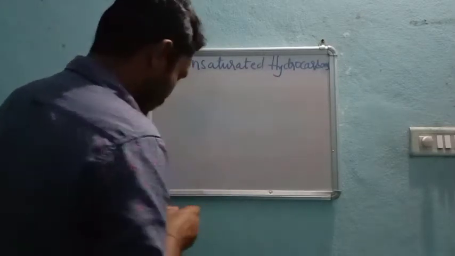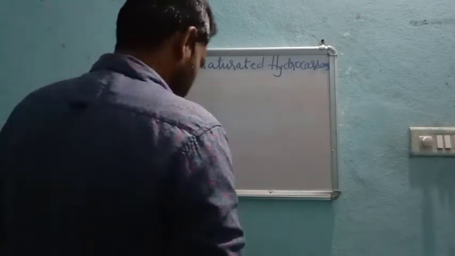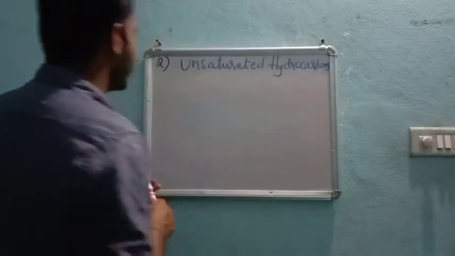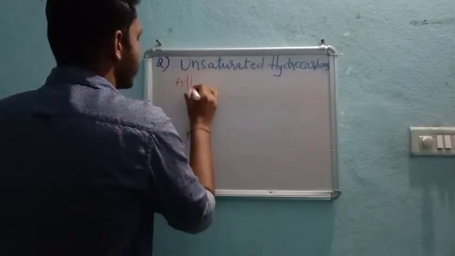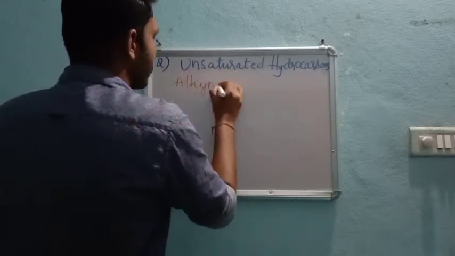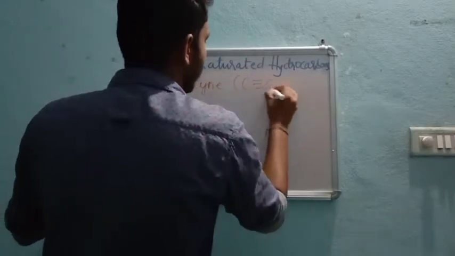So now coming to the last type, that means unsaturation, there is one more type, that is alkyne, right? Alkyne means carbon-carbon triple bond.